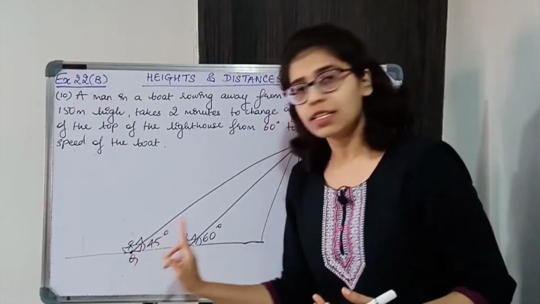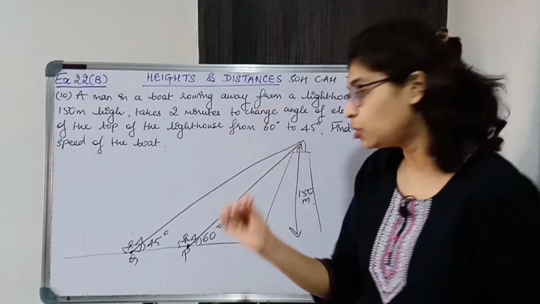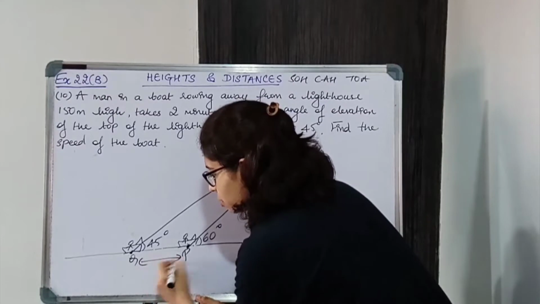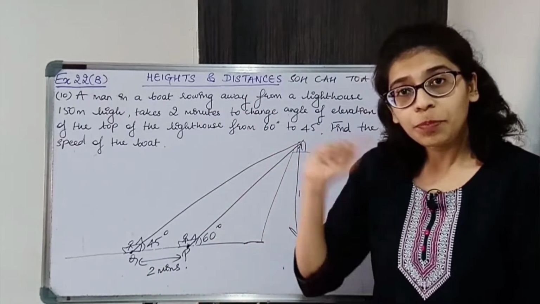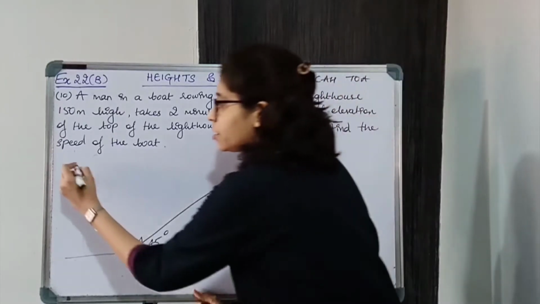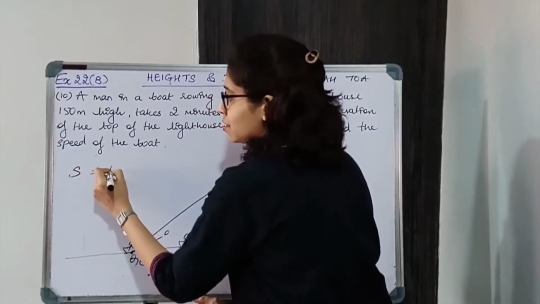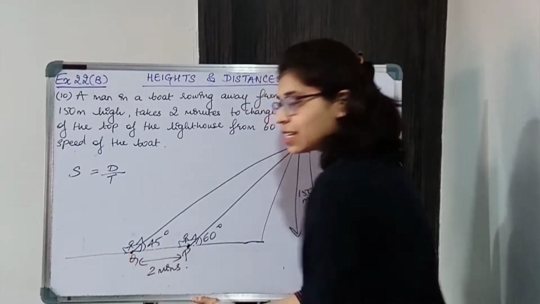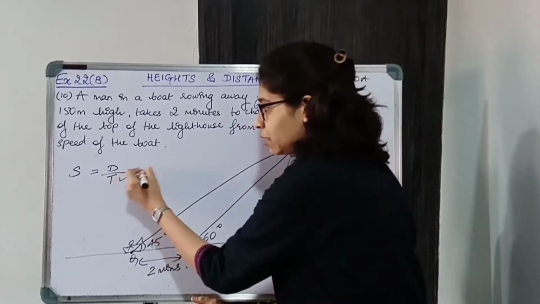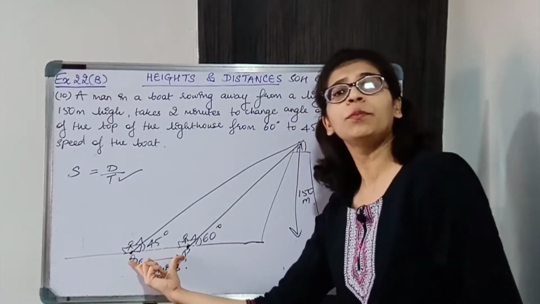Now in 2 minutes the boat is going from here to here. Time is given to us that from here to here the boat is reaching in 2 minutes. To find speed of the boat, what is the formula for speed? It is distance upon time. We know in 2 minutes it goes from here to here. We know the time. What about the distance from P to Q?